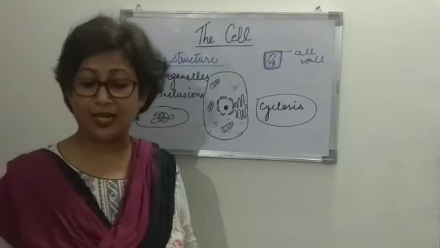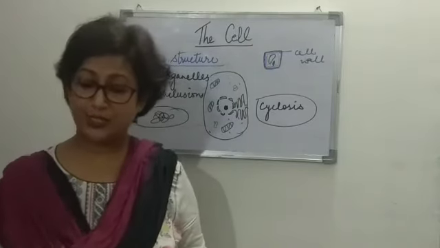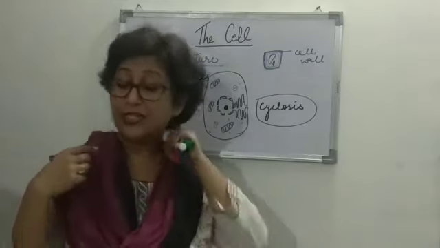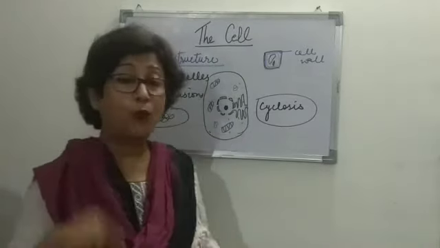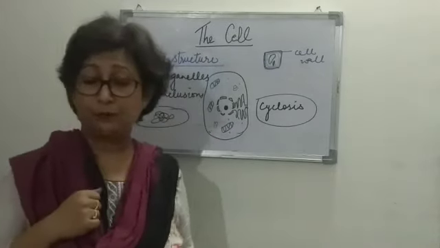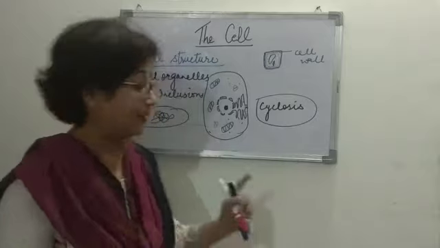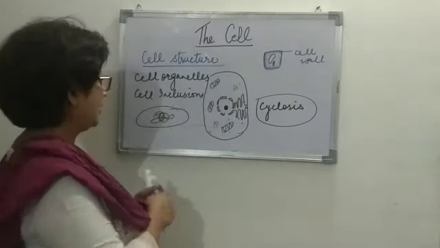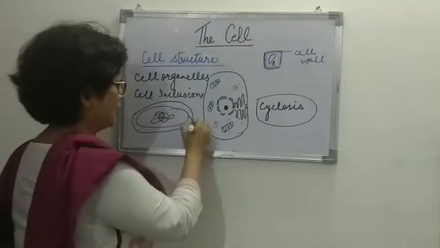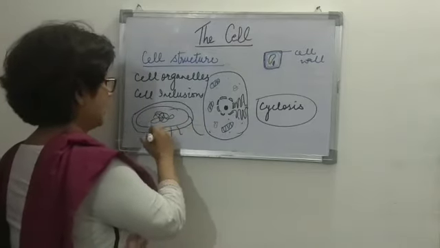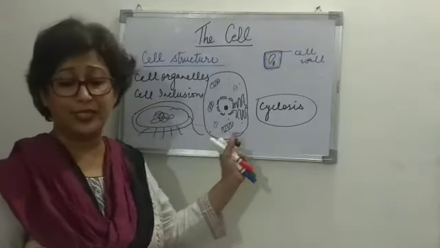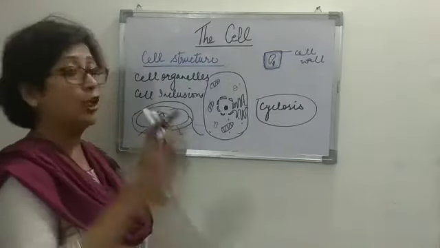So prokaryotic cells are characterized by certain characteristics. We discussed the structure of the bacterial cell in the previous class, so I won't go into too much detail. The basic thing is that the bacterial cell has a cell wall, a mucilaginous layer, flagella, and pili also present, and other features. The nuclear material, basically the DNA, is naked, not packed inside.